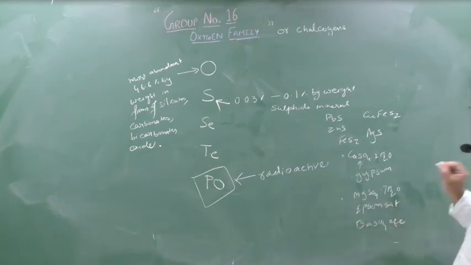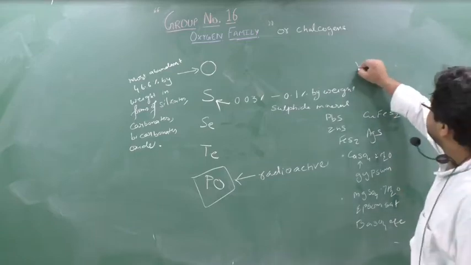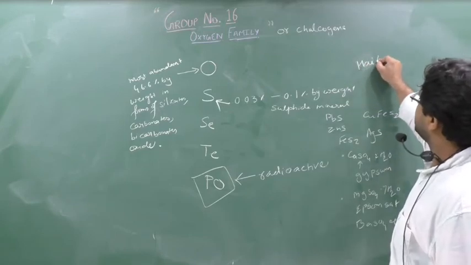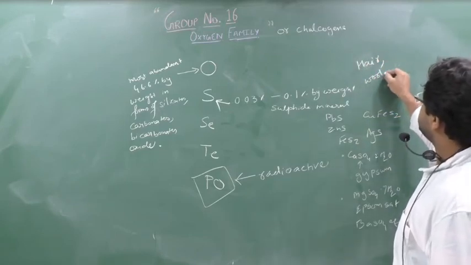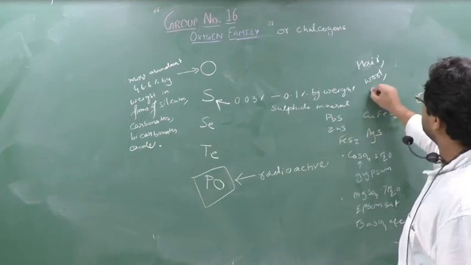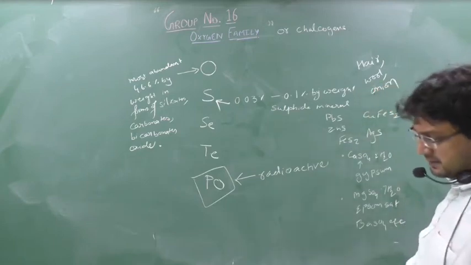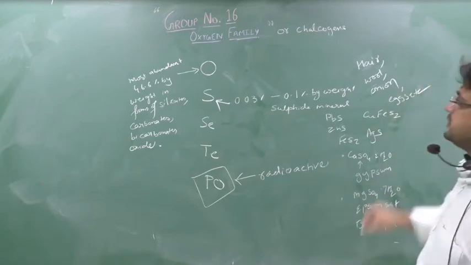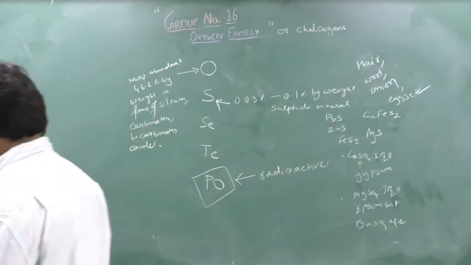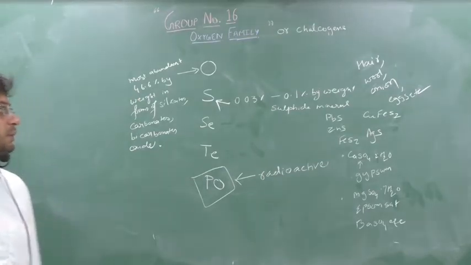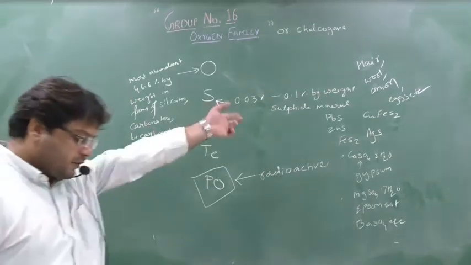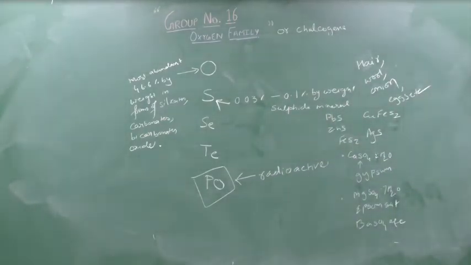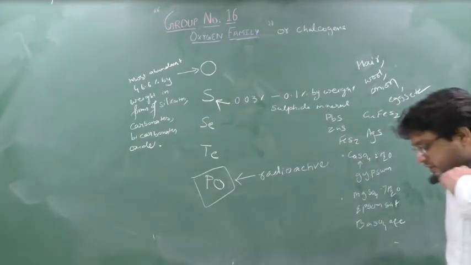Clear? Another, sulfur is also present in hair. It is present in wool, present in onion. Yes or no? Clear? Then eggs, etc. So these are the occurrences of sulfur. So sulfur occurs nearly how much? 0.03% to 0.1% by weight. It exists in sulfide minerals like galena, PbS, ZnS, CuFeS2, Ag2S, FeS2.